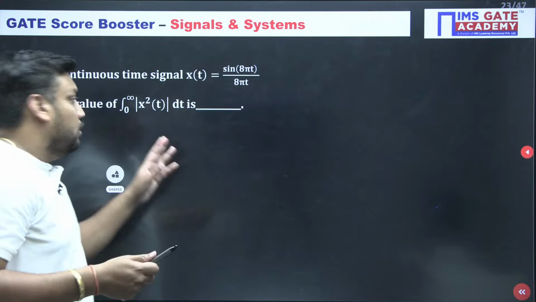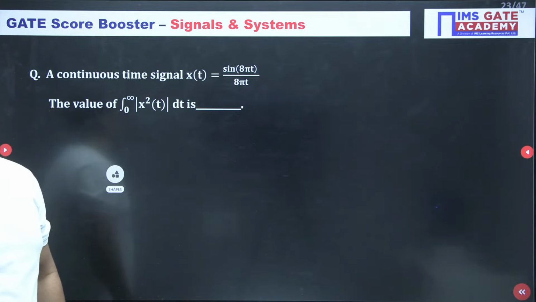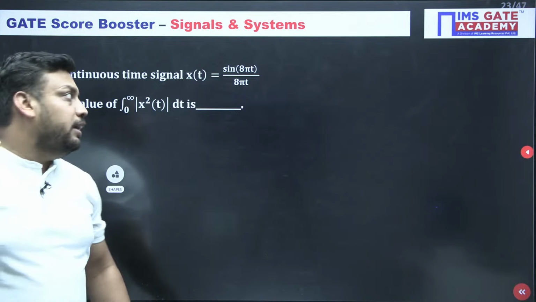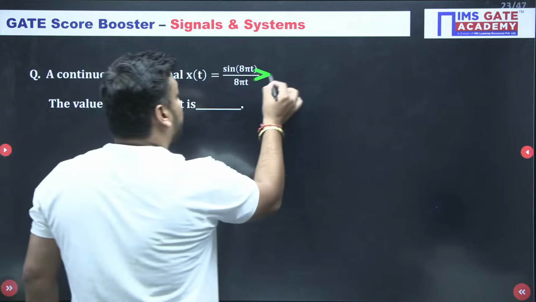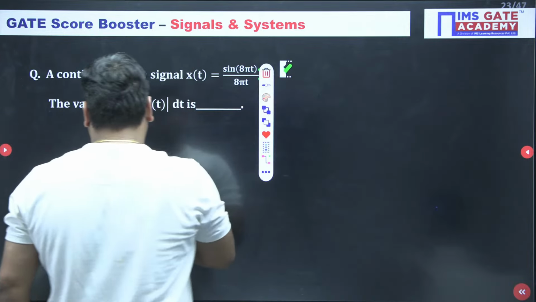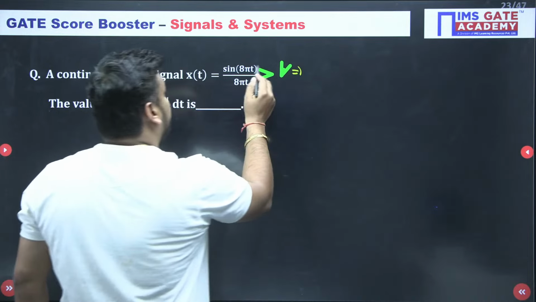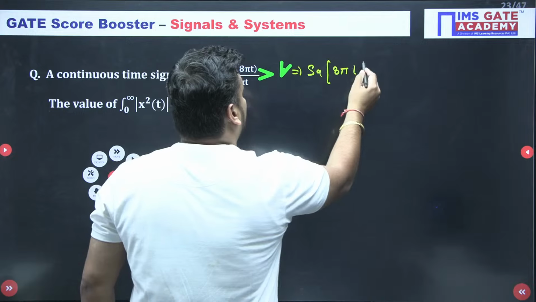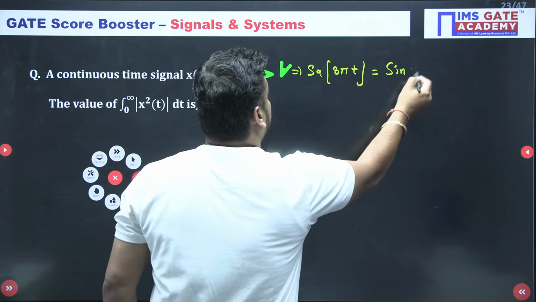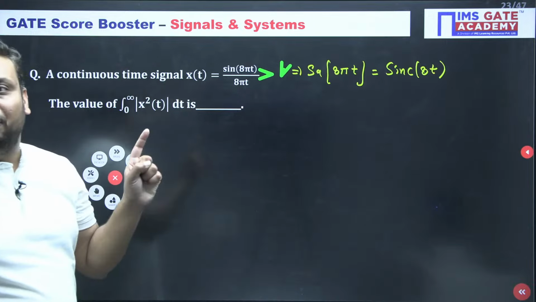Okay, tell me, the answer is 1 by 8? What is the answer of this question? Come on, what is the answer, guys? This is sin of 8 pi t upon 8 pi t. Don't you think it is the sampling function of 8 pi t? And don't you think it is equivalent to sinc of 8t? And do you know what is the answer of this?